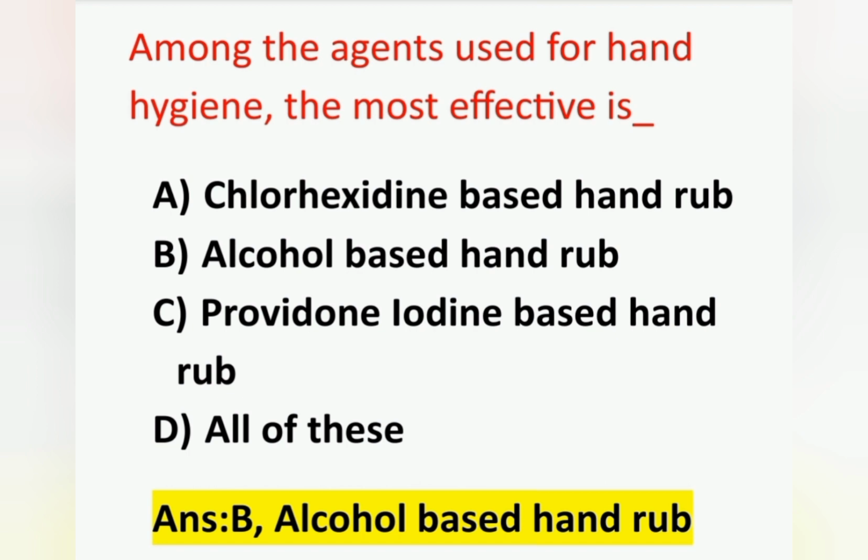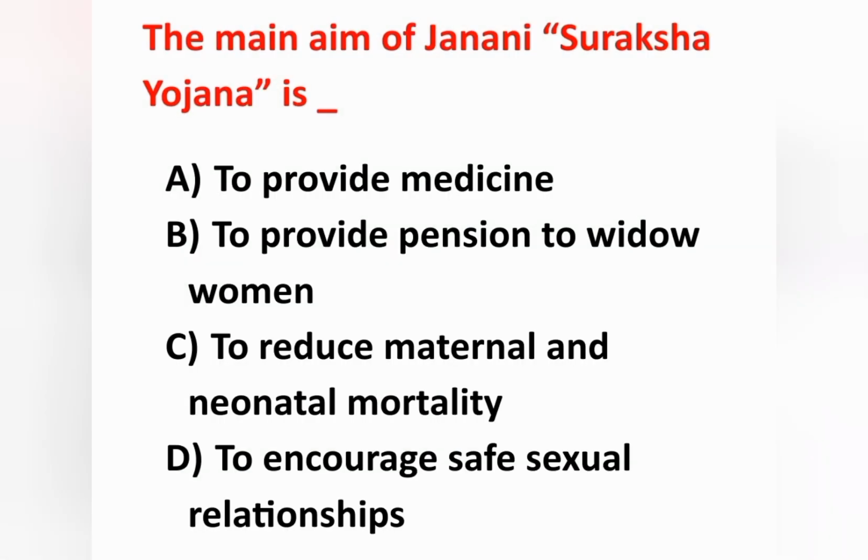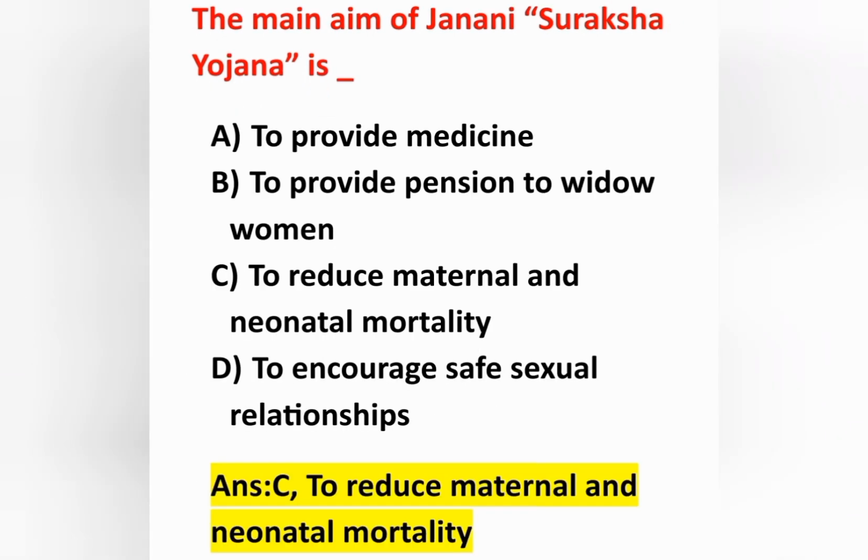All previous question papers questions. Next question, the main aim of Janani Suraksha Yojana is: option A to provide medicine, option B to provide pension to widowed women, option C to reduce maternal and neonatal mortality, option D to encourage safe sexual relationship. Correct answer is option C, to reduce maternal and neonatal mortality rate.